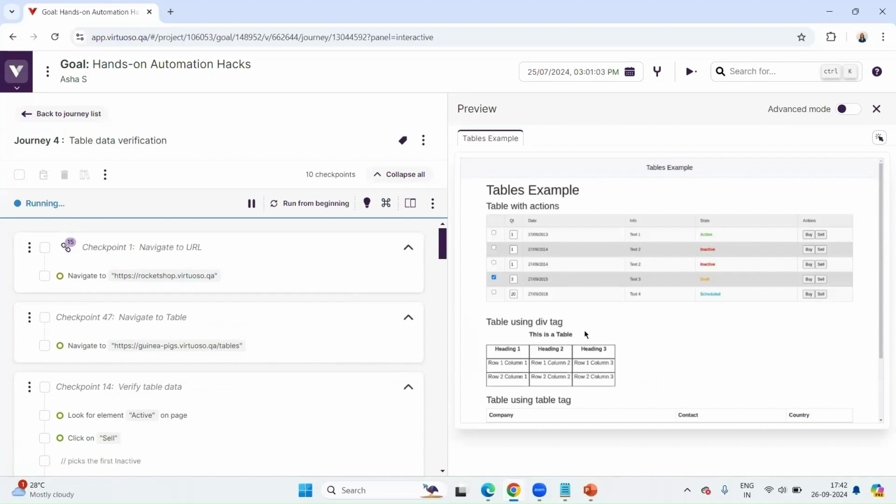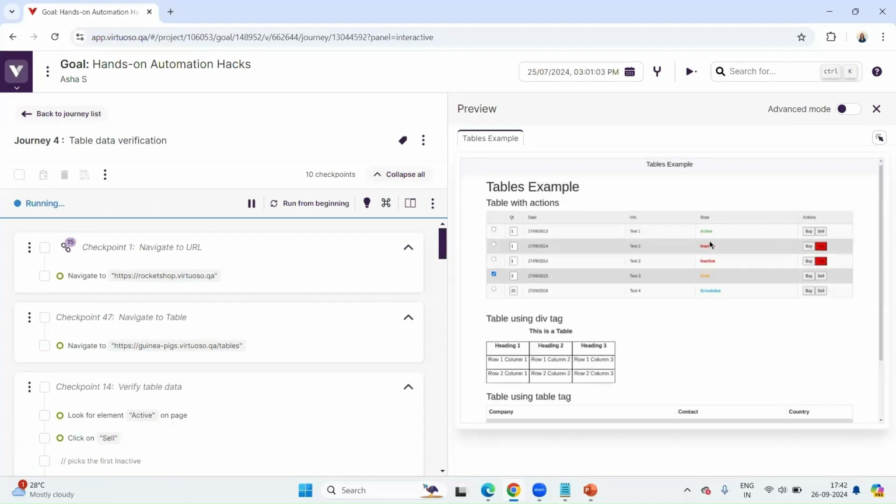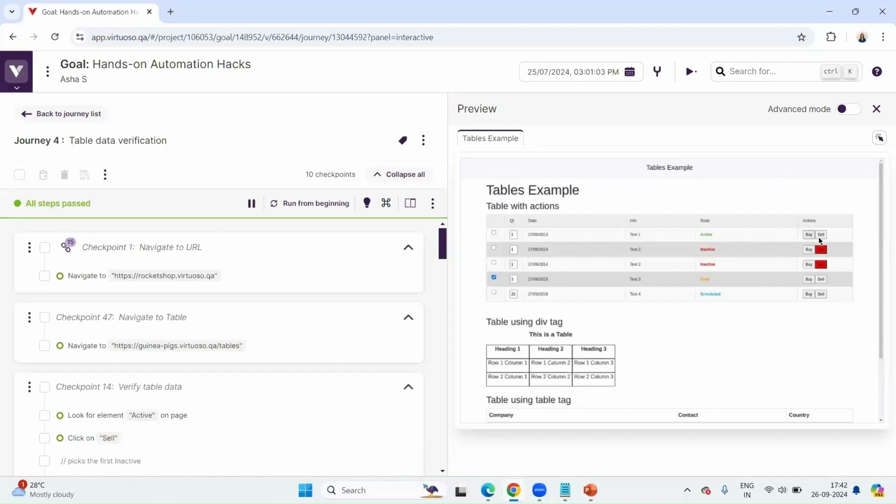Here the table contains a set of data that has date, info, state, and then actions. Let's suppose my requirement is to click on buy or sell. That's the action that I want to do based on the state. The state I would want to look for is whether it is active or inactive. Let's say I want to buy the active set of quantity.